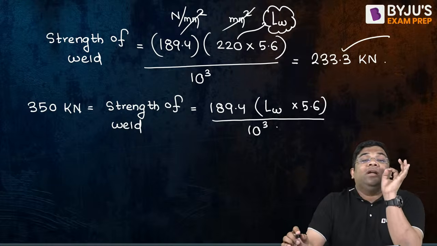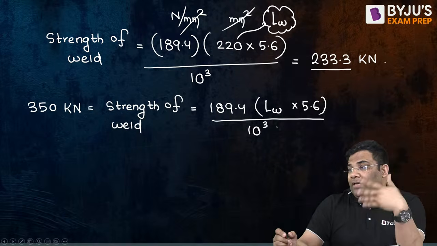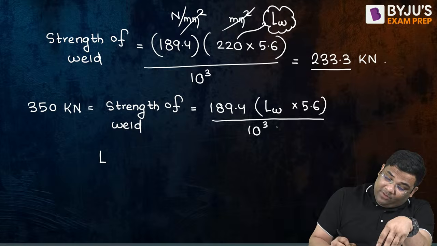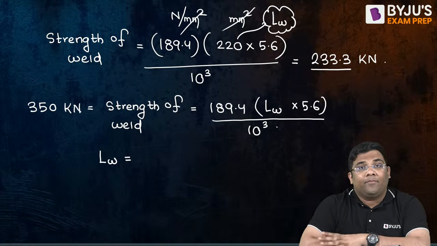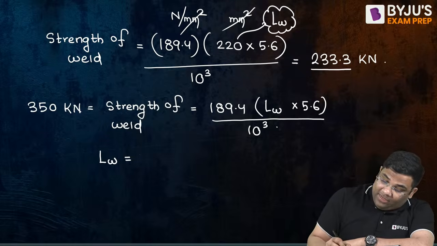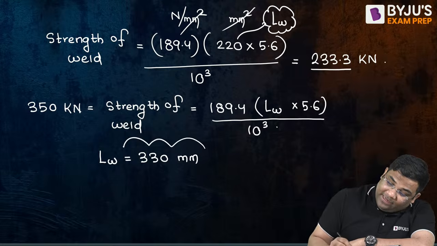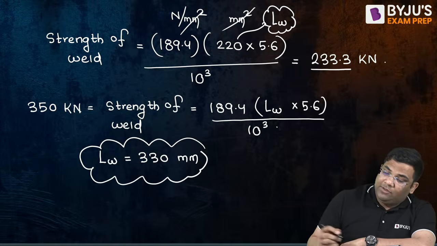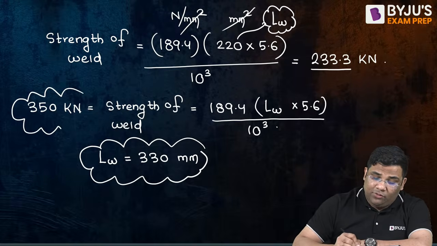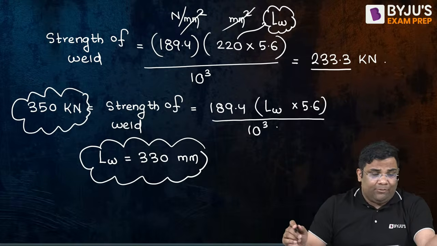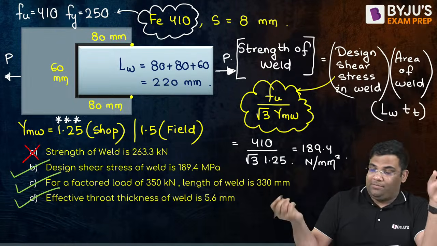Because with the length of weld of 220, I can take only 233.3. If I want to take more, I have to increase. So how much length of weld are you getting from this equation? Tell me what is the answer. You're getting a value of 330 mm. Approximately you can say it will be 330 mm. At 220 I am able to take 233.3. If I want to take 350 kilonewton, I have to go for 330. I have to increase the length of weld. So I can say this C is also correct.